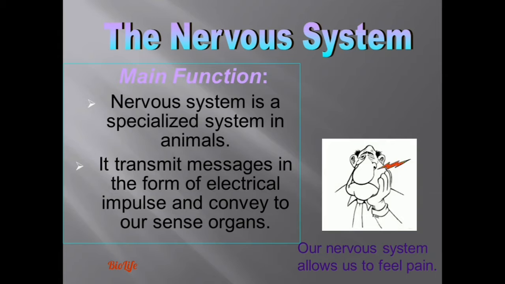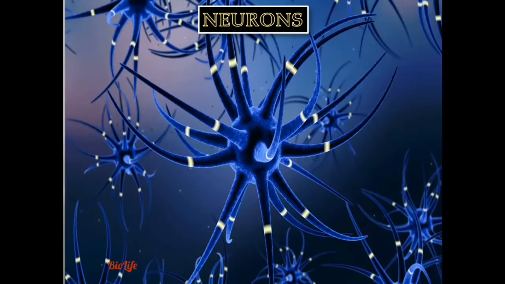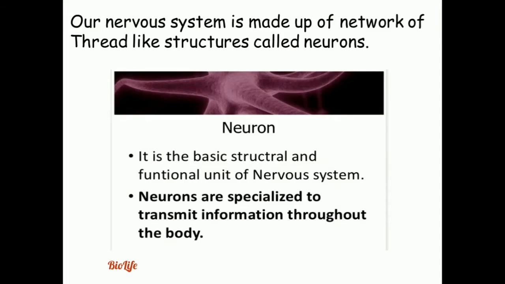For example, when we touch a hot object, it is a dangerous situation for us. So, we need to detect and respond to it. How do we detect that we are touching a hot object? All information from our surroundings is directed by specialized cells called nerve cells or neurons. Our nervous system is made up of a network of thread-like structures called neurons. Neurons are the basic structural and functional unit of the nervous system. They transmit information throughout the body.